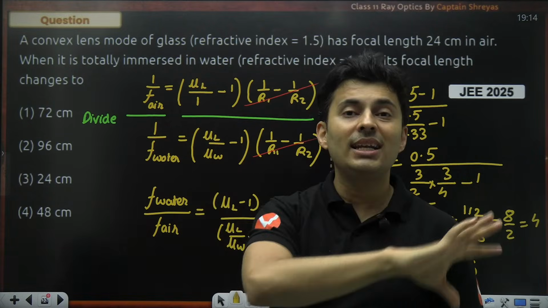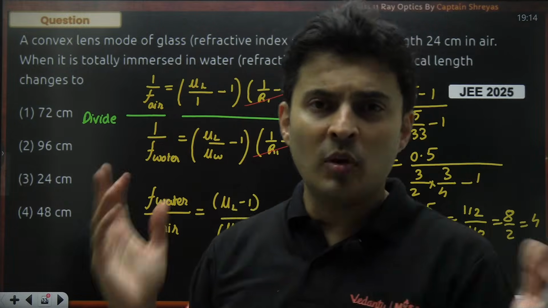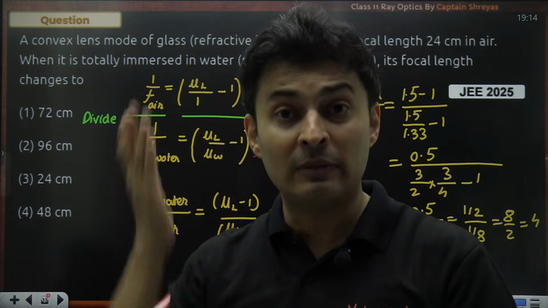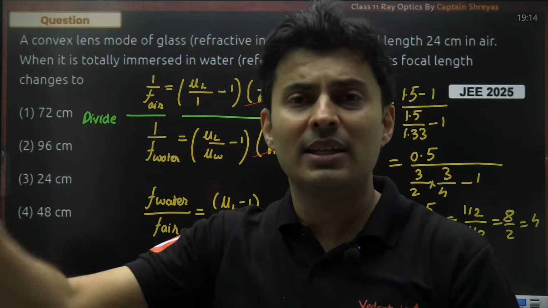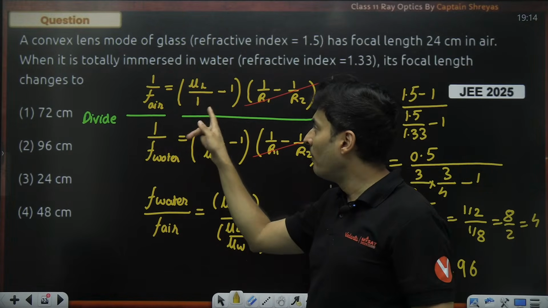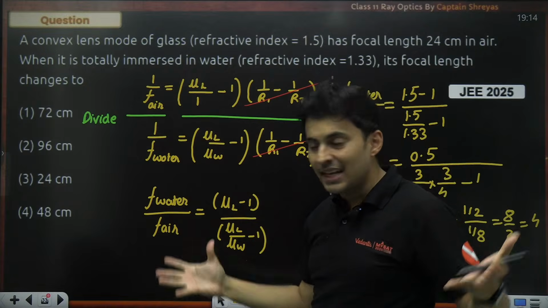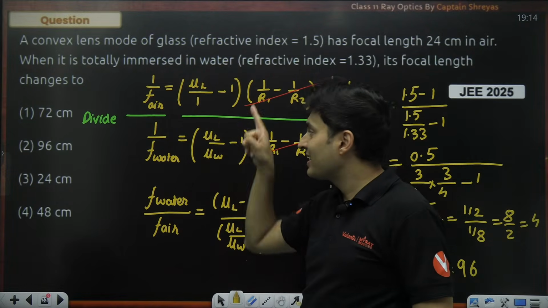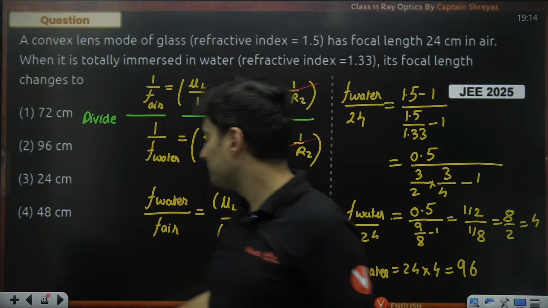So whatever focal length you get, if it was positive, it will be multiplied by a negative number, so it will become negative. If it was negative, multiplied with another negative, it will become positive. Means the moment the outside medium is denser, this term becomes negative, which flips the sign of the focal length.